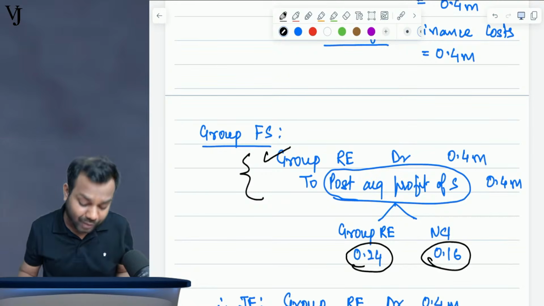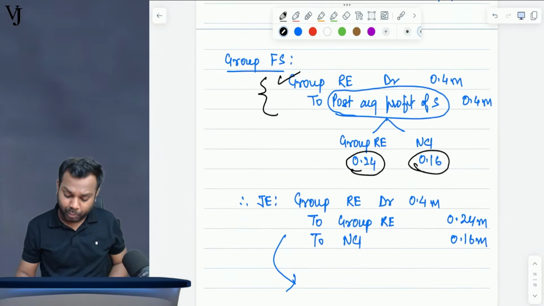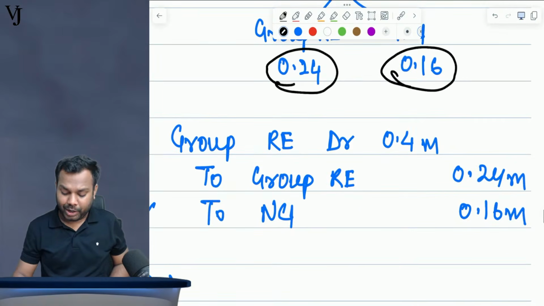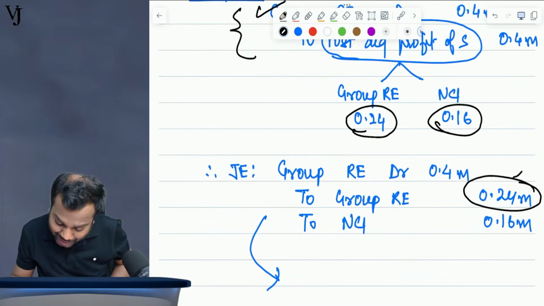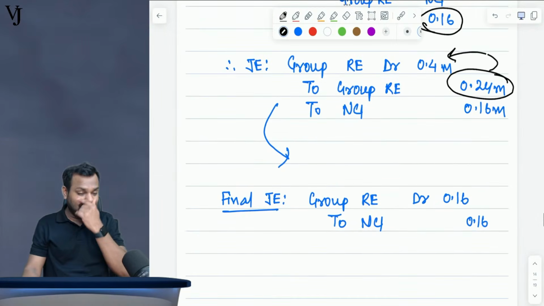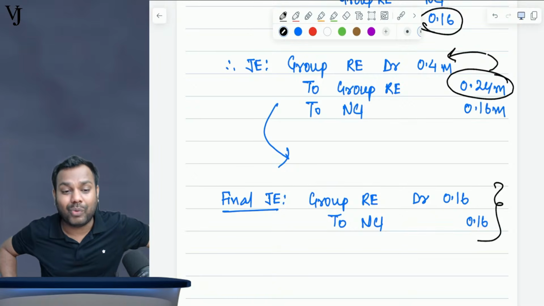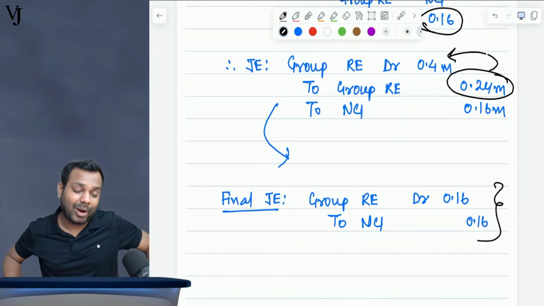What will be the revised entry? Group RE 0.4 million, and on the other side 0.4 million, similar. Now this one we have transferred to group RE 0.24 and NCI 0.16. Now this will get knocked off with this one. So the final journal entry will become debit group RE 0.16 to NCI 0.16.